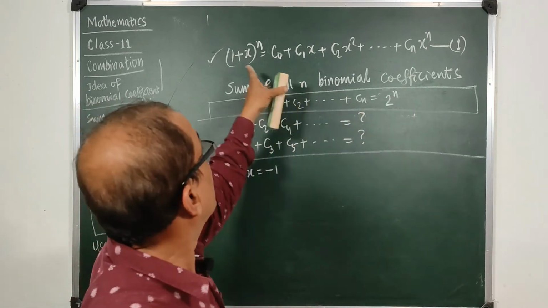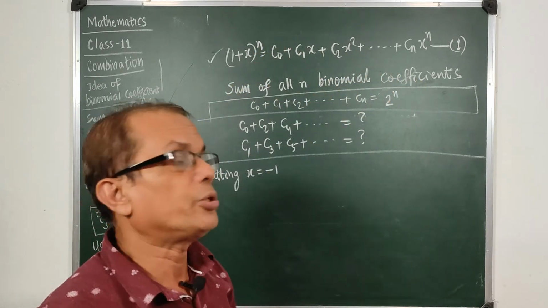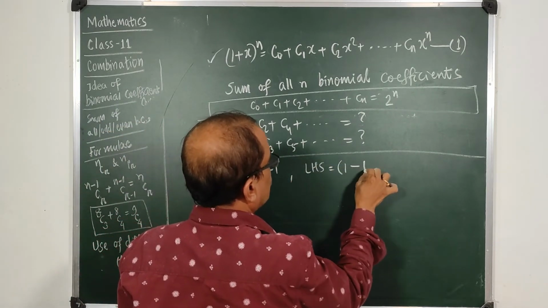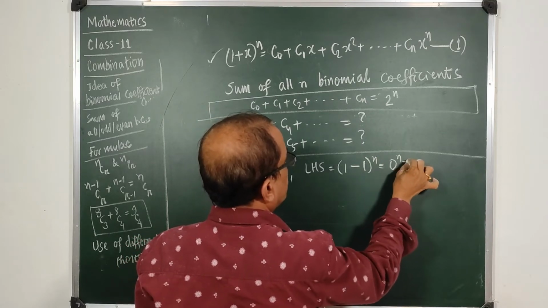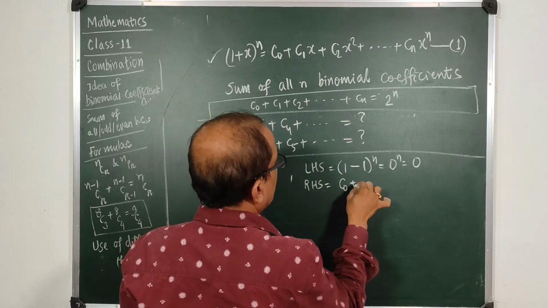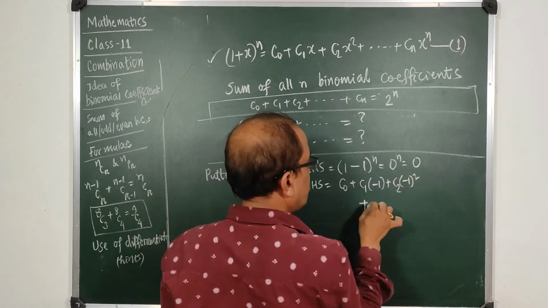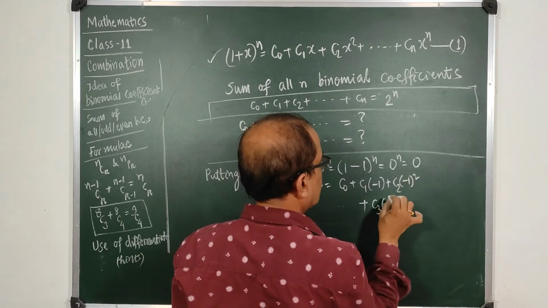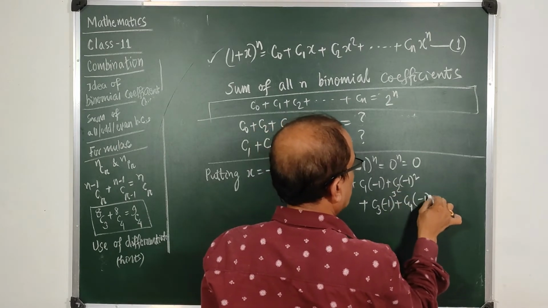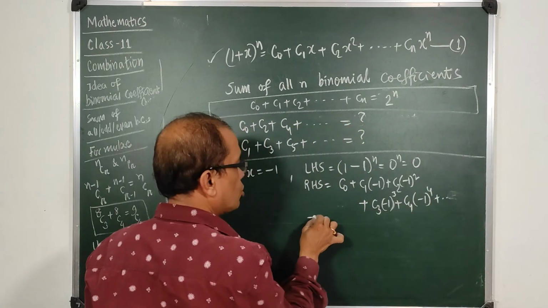when we put x is equal to minus 1 in (1 plus x) to the power n, (1 minus 1) to the power n becomes 0 to the power n, which is 0. So LHS is 0. And what is RHS? RHS will be c0 plus c1 into minus 1 plus c2 into minus 1 square, c3 into minus 1 to the power 3, c4 into minus 1 to the power 4, and this will continue. So how much do I get?